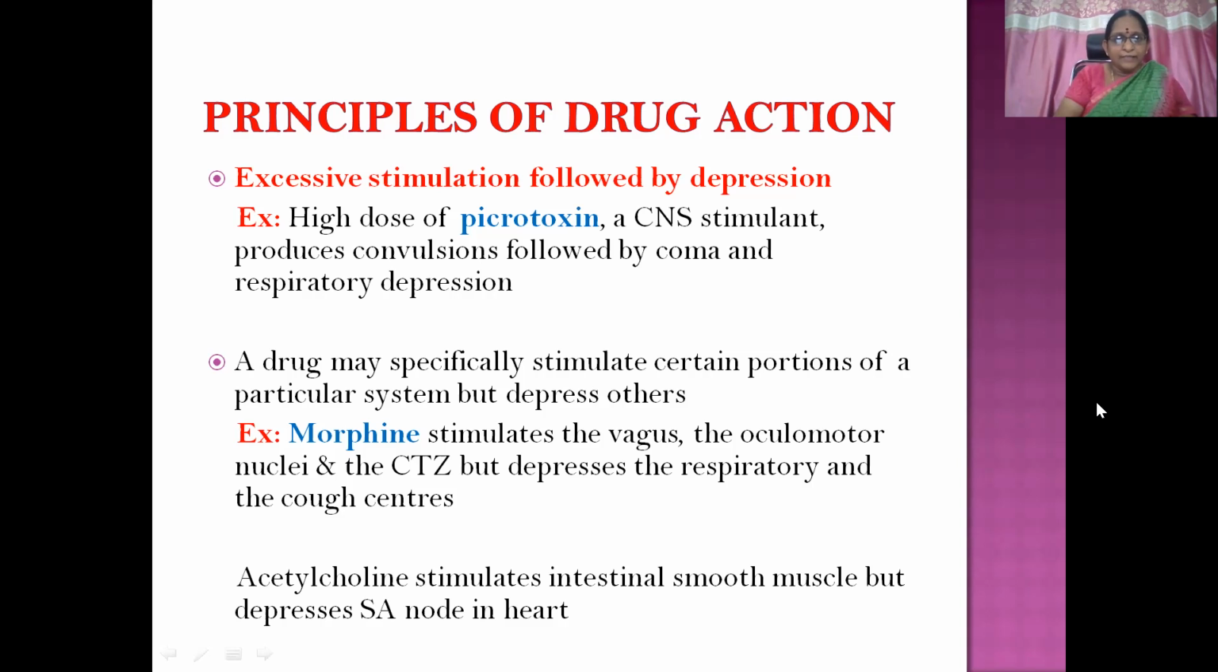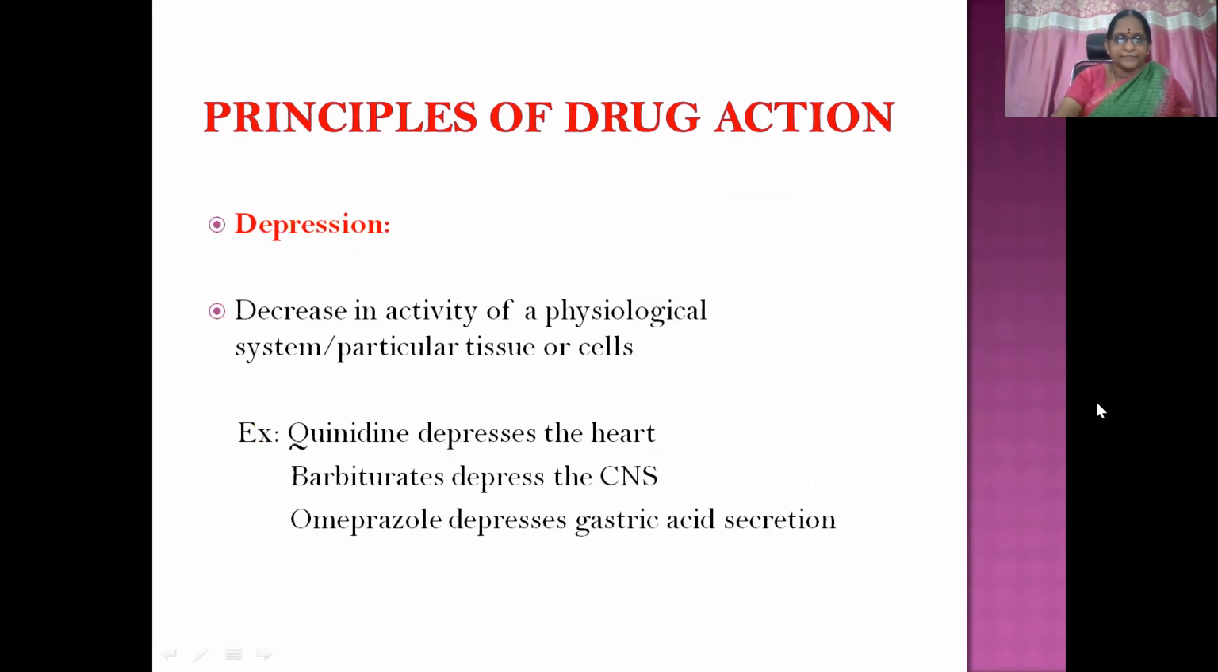Then a drug may specifically stimulate certain portions of a particular system but depress the others. Example, morphine stimulates the vagus, the oculomotor nuclei, and the CTZ. All these will be stimulated, whereas it depresses the respiratory center and the cough center. So one area stimulation, one area depression. Acetylcholine stimulates intestinal smooth muscle but depresses the SA node in the heart.